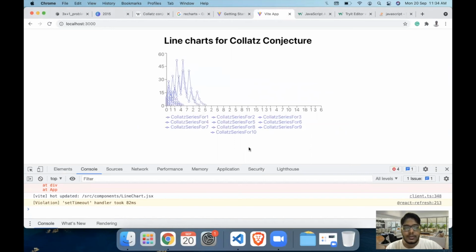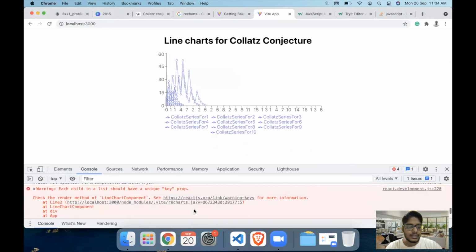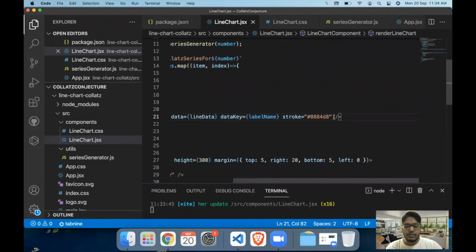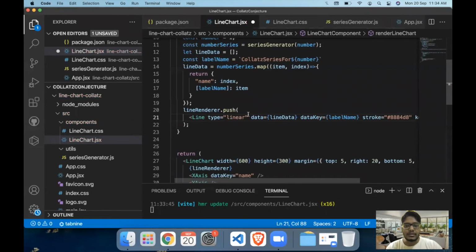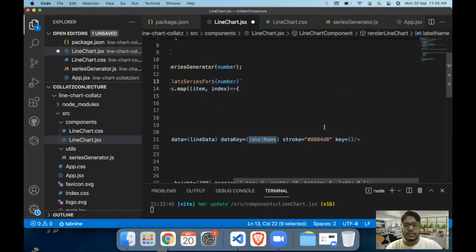So what we'll do is obviously use a random color generator, and we also need to make sure that the line chart is created properly and not this small on the x-axis. So let's start off with customizing the line chart. I think there is one error here for keys. In this case, the line chart requires some key. So in our case, we can push the label name as the unique key because it is unique for every line.